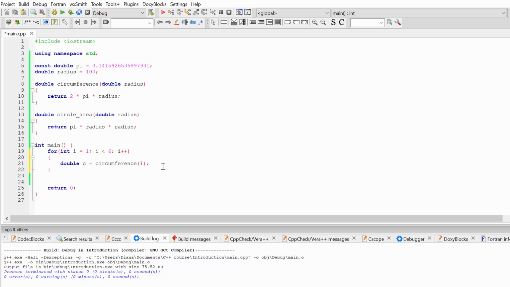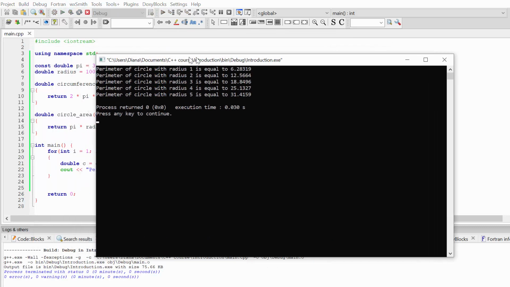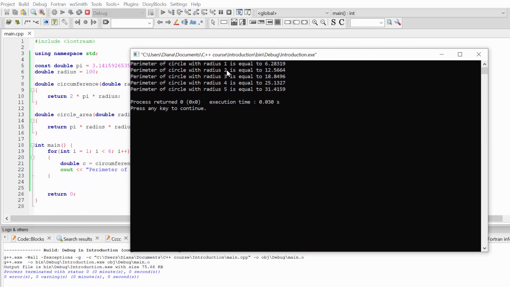Okay, and now I will type a message inside of my for loop. The message will be: perimeter of circle with radius, our radius i, is equal to, and our variable c, endl. If now I try to build and run this program, you can see the result. Perimeter of circle with radius 1 is equal to, and here are all our calculations.